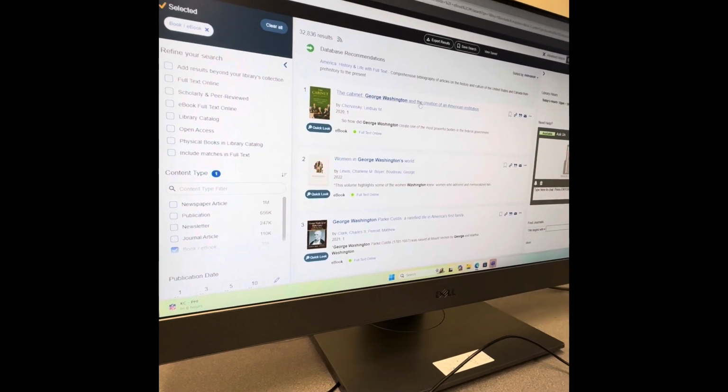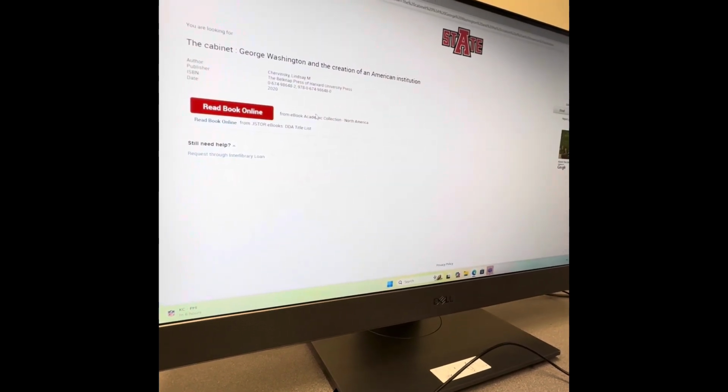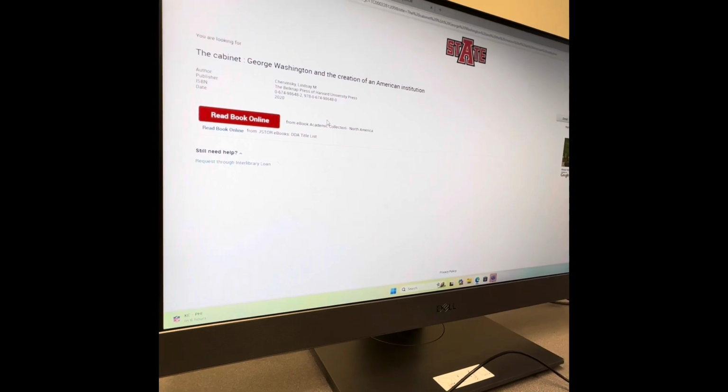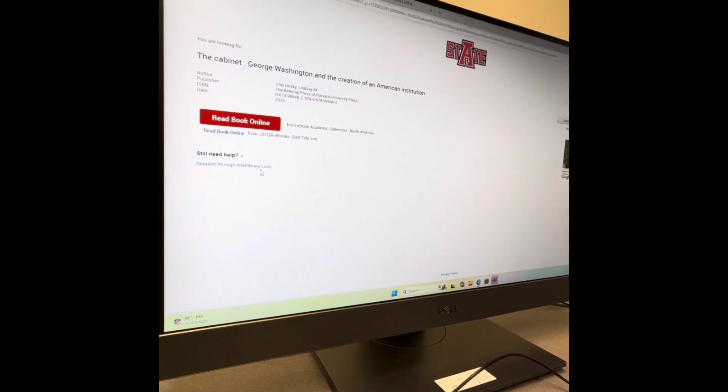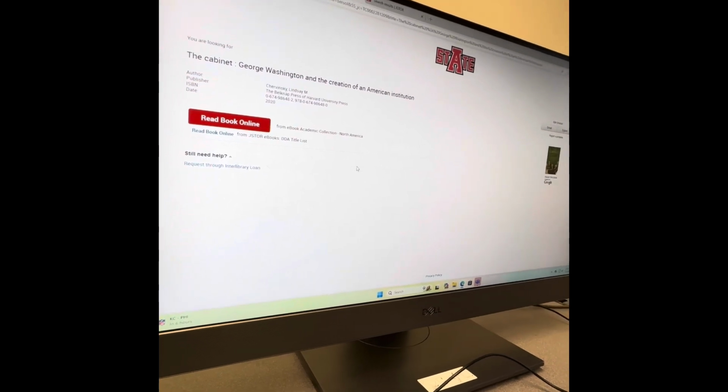And the really cool thing is once you click on something and it's available, you can possibly read it online, or if the school does not have it, you can do a loan, which means it'll come to you maybe in about 2 weeks and you'll have the physical book in your hand.